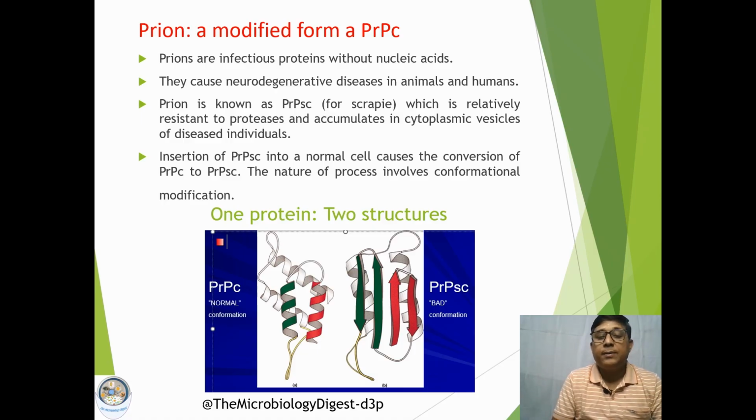Normally, when this normal cellular protein is present in the brain cell, it cannot cause any disease. But if somehow there is an alteration or structural alteration of this protein to PrPSc, then it becomes infectious. That is why the normal protein is denoted as the good conformation or normal conformation, and the bad conformation, PrPSc, is denoted as the infectious conformation.